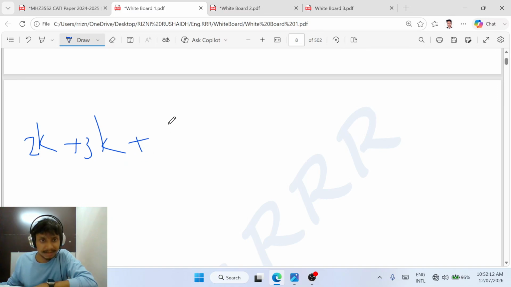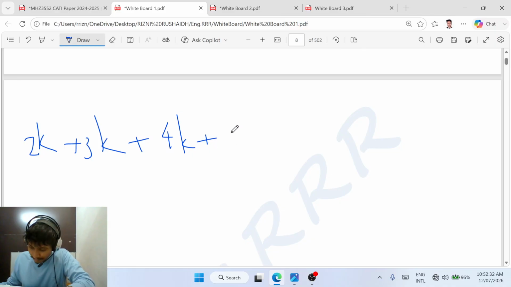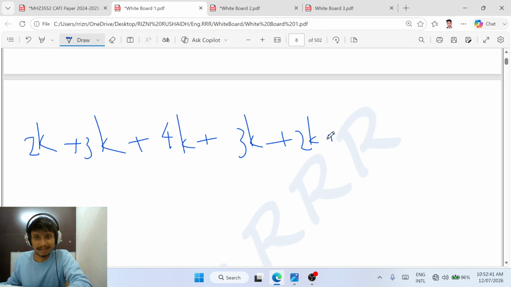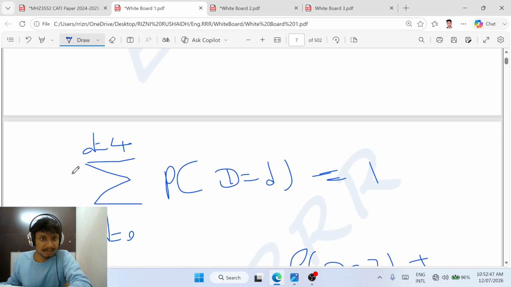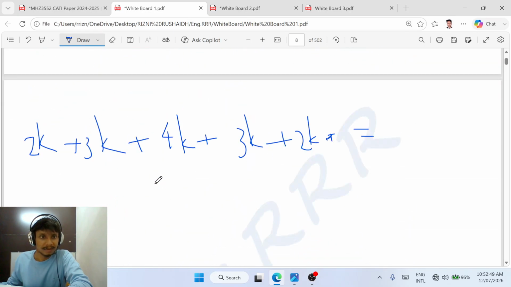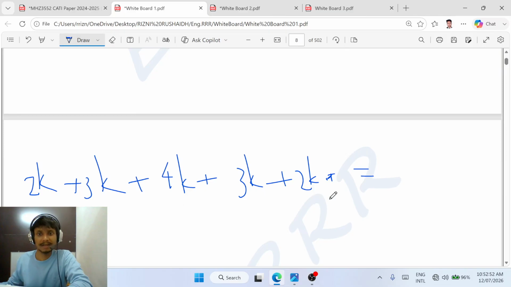For D equal to 0, 2k; for D equal to 1, 3k; for D equal to 2, 4k; for D equal to 3, 3k; for D equal to 4, 2k; for D equal to 5, 0. We don't need to consider the 0. We want to care about D from 0 to 4. Therefore, 2k plus 3k plus 4k plus 3k plus 2k.